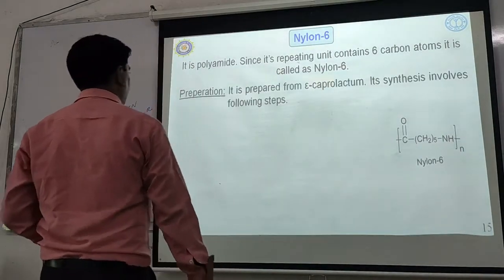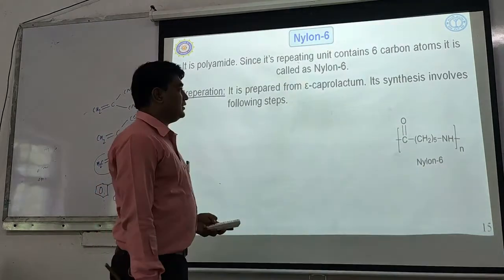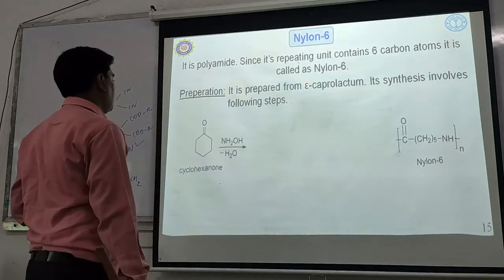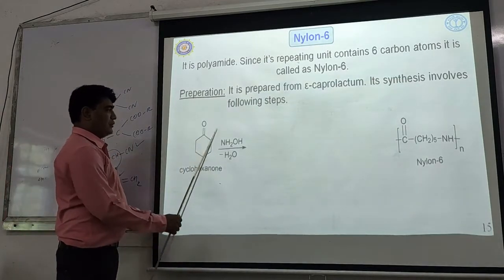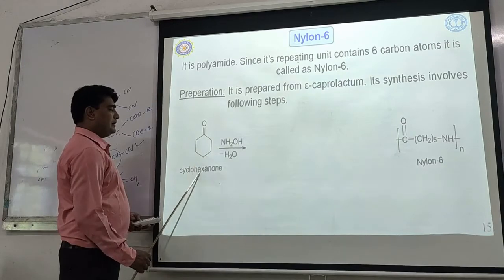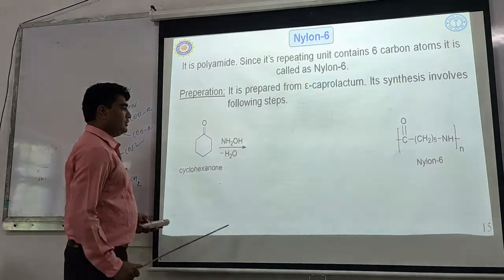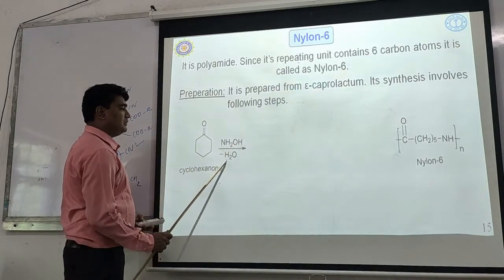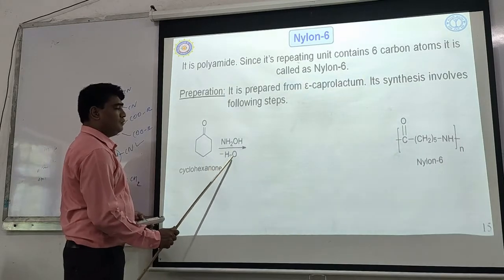So how is it prepared? It is prepared from epsilon caprolactam, and its synthesis involves the following steps. See here. First of all, you have to take cyclohexanone. Cyclohexanone is treated with hydroxylamine, NH2OH. So this oxygen and this OH go out in the form of water.